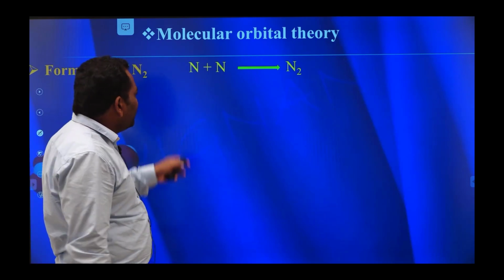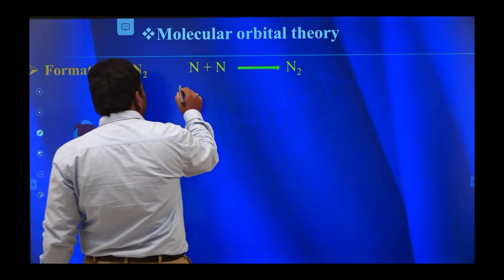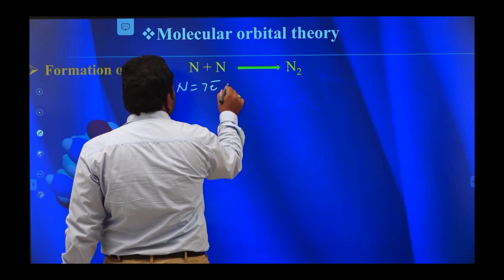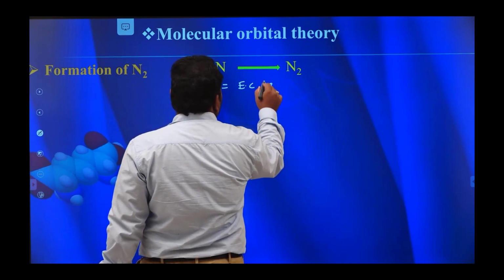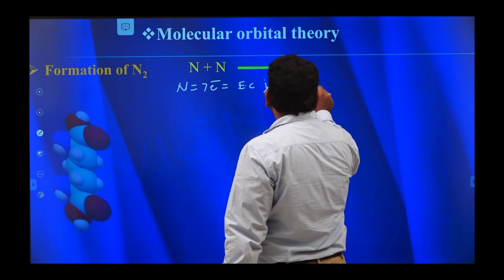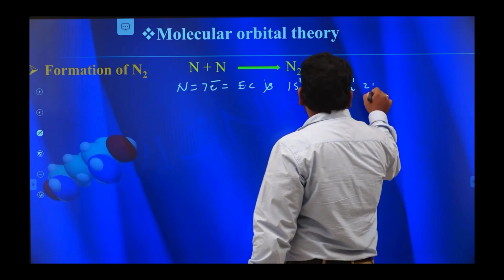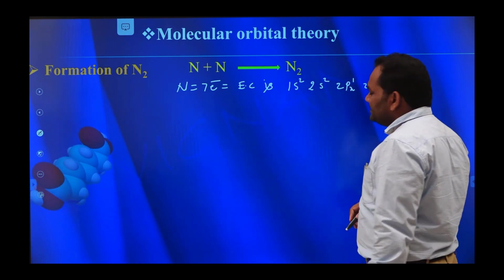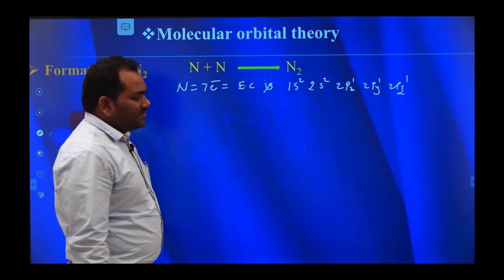This N2 molecule is formed by the combination of two nitrogen atoms. Each nitrogen contains 7 electrons. Its electronic configuration is 1s2, 2s2, 2px1, 2py1, 2pz1. This is the electronic configuration of nitrogen.